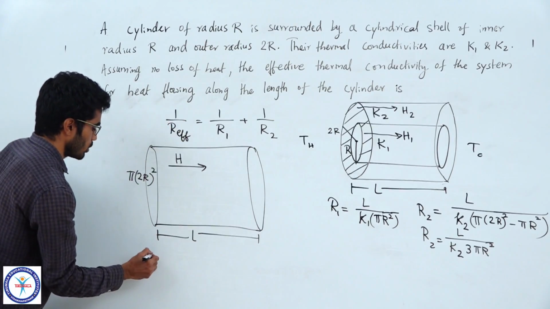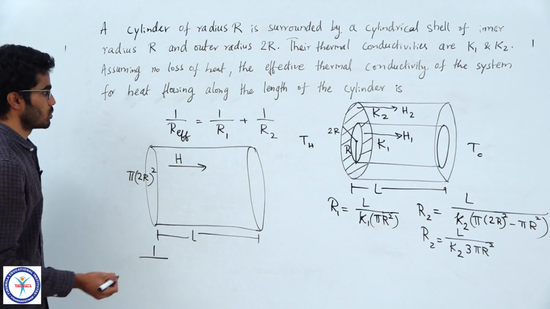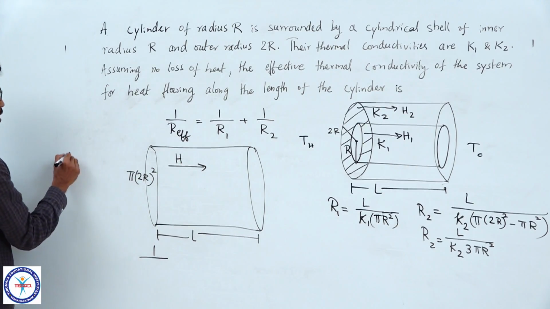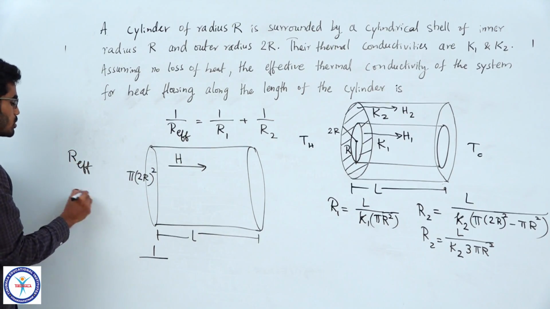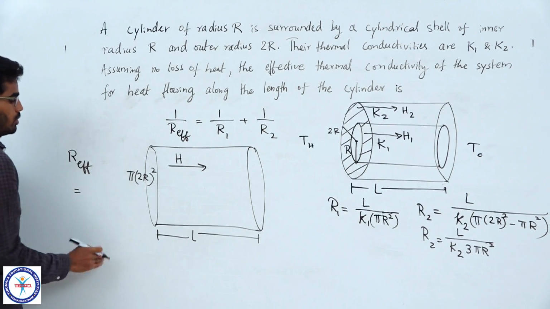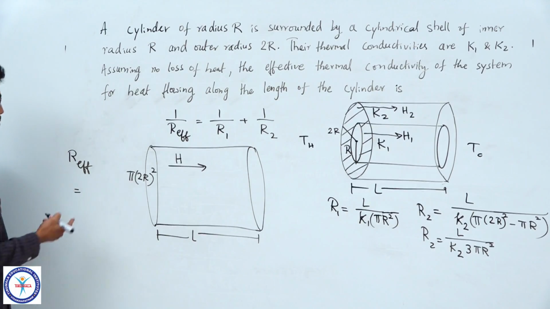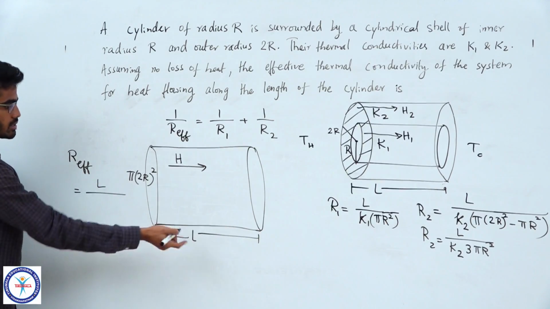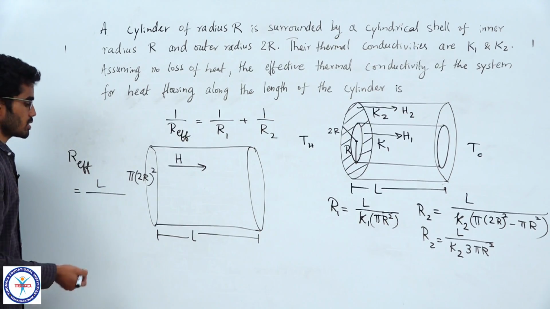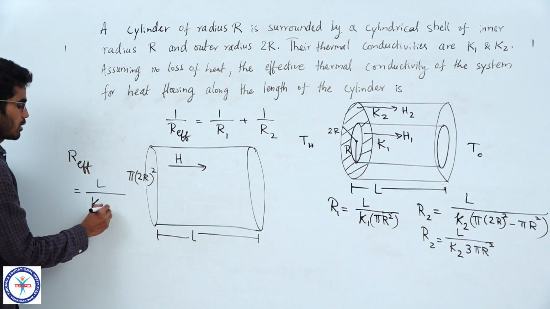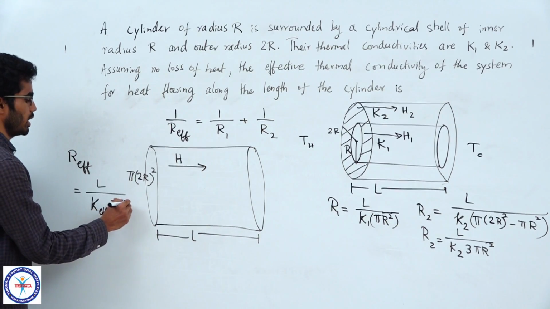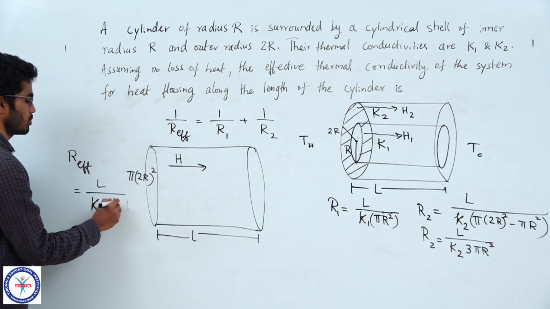Now, we will substitute for the resistance values. So, 1 by R effective will be, okay, let us make a note of R effective also now, so that we will make no mistake. R effective will be L by KA, and L is the same length L, same dimensions. K is our K effective and A is 4 pi r square.